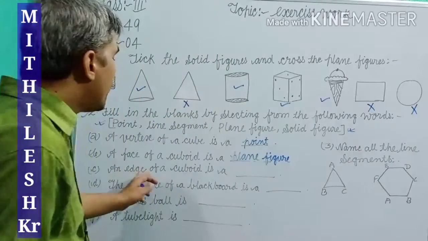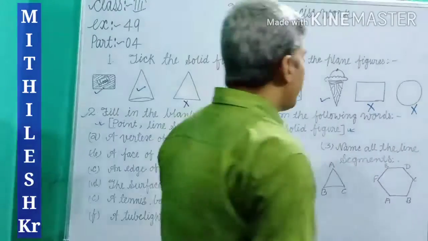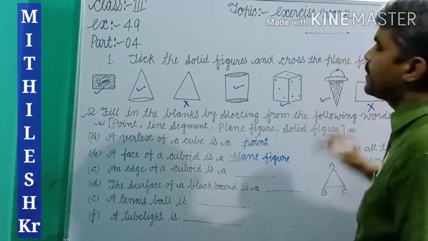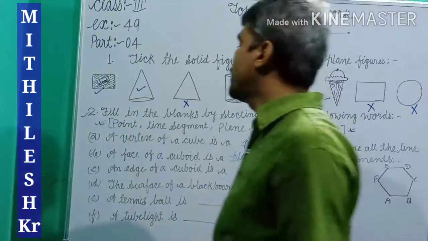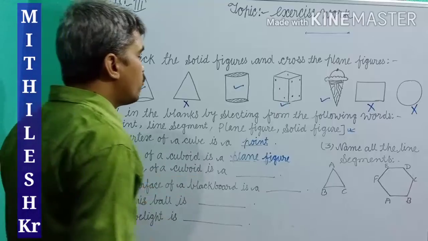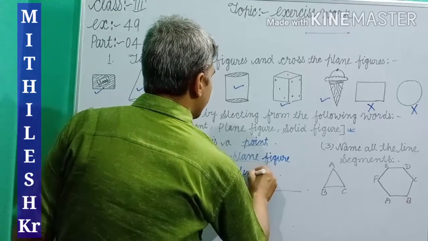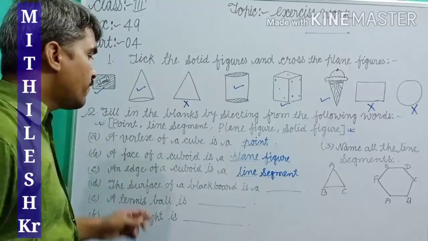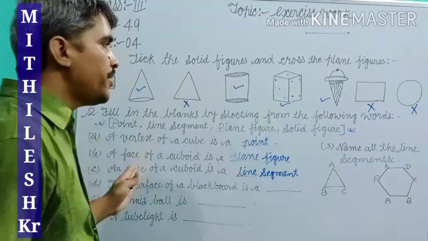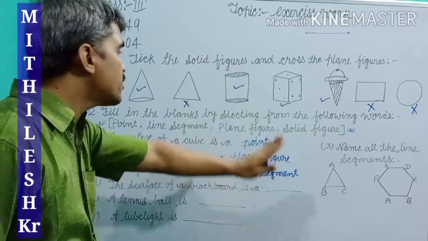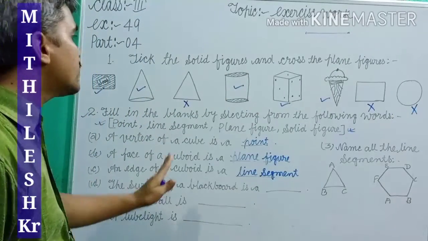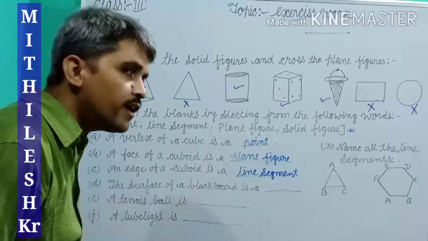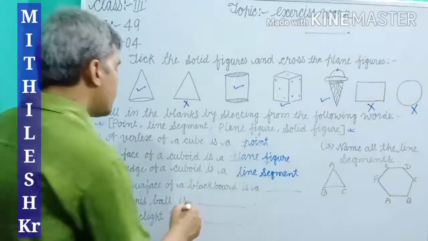Now an edge of a cuboid. An edge means two endpoints. A line that has two endpoints, we say it is a line segment. In the previous video we discussed that an edge of a cuboid is a line segment. Now the surface of a blackboard, this is a whiteboard, not a blackboard. Dear students, the surface of a blackboard is a plane figure. Which type of figure? Plane figure.